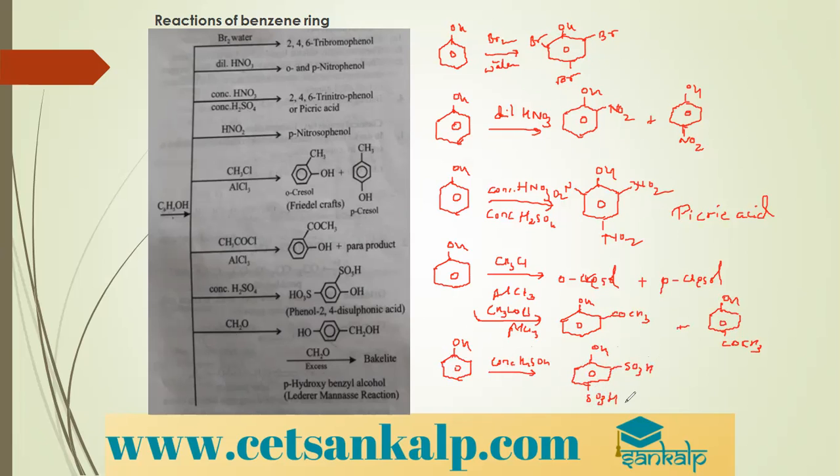We call this phenol 2,4-disulfonic acid. And look at the last reaction here. When phenol is treated with CH2O, that is formaldehyde, it will first form novolac.